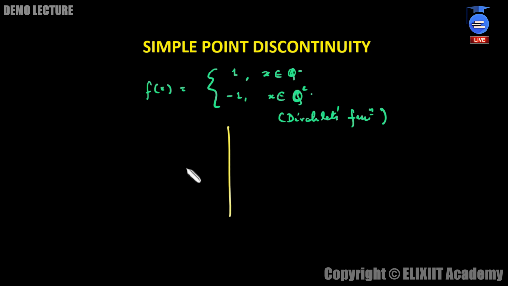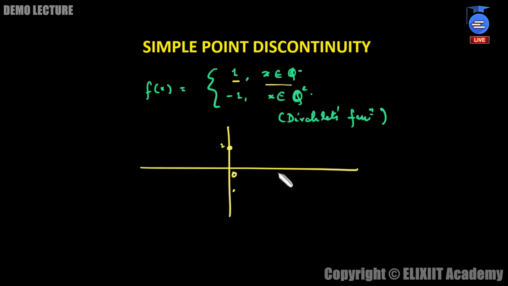For instance, let's consider this graph. When you have rational numbers, let's say you consider 0. 0 is a rational number. If you consider 0, the function value is basically 1, because for rational it's 1. So when you consider the value of x to be 0, the function value will come over here at 1. Now let's say I consider the next number to be an irrational number. The moment you consider irrational, this will fall back to minus 1.